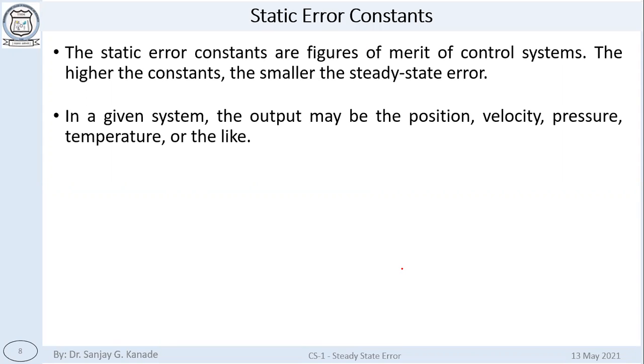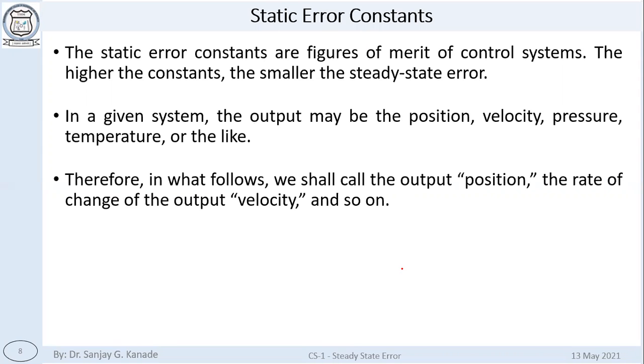in a system, we can have any type of output, or we can give any type of input. Position, velocity, pressure, temperature, any of these things can be the output, right? Therefore, what in general is called position is the output of the system, whereas rate of change of output is called velocity.